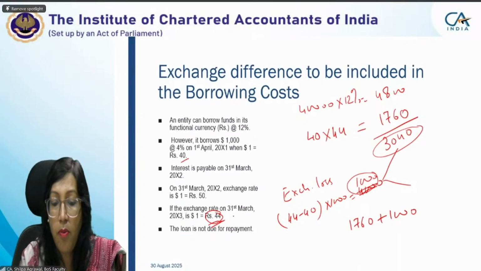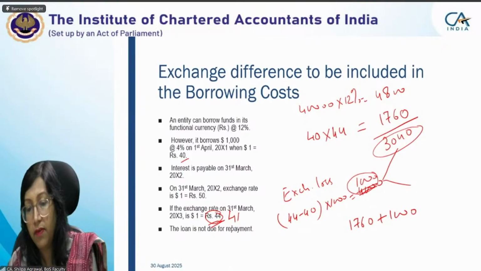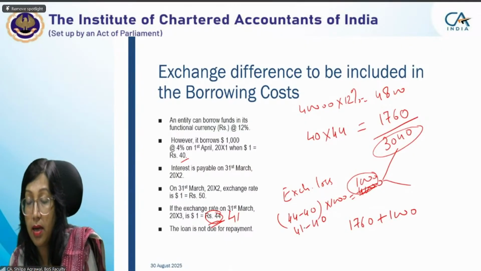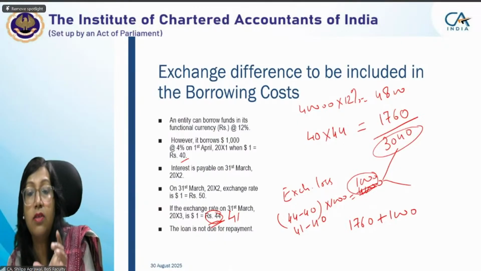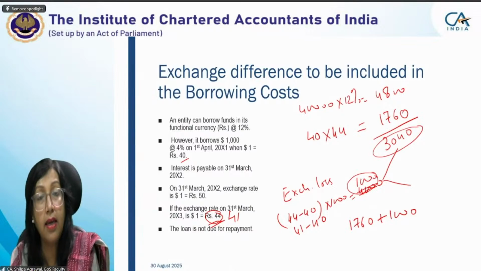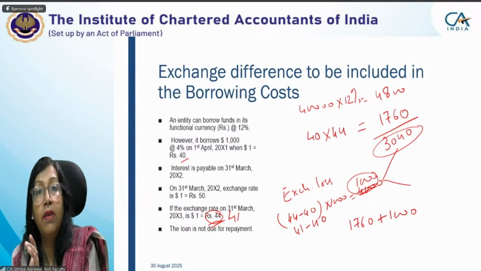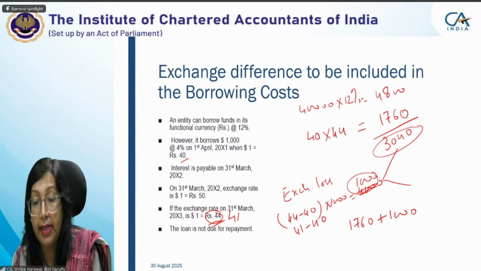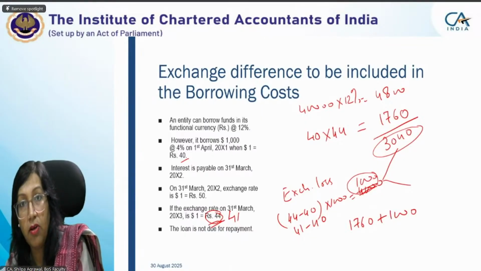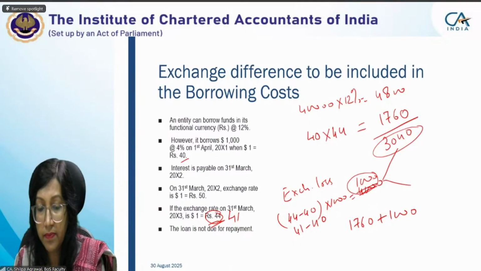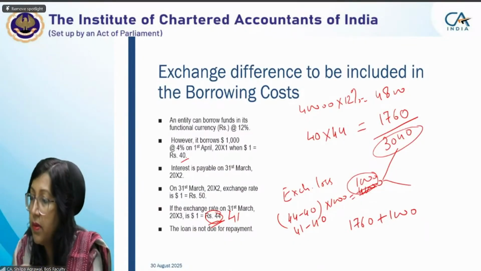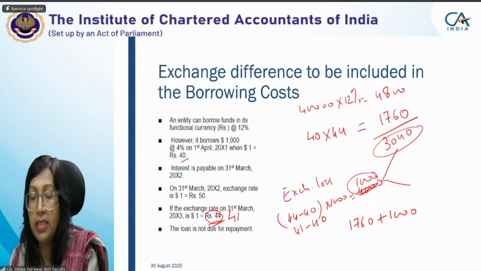In such a situation, you cannot capitalize the entire difference between the actual borrowing cost in Indian currency and the foreign currency borrowing. We have to restrict that amount to the extent of the exchange loss. Is it clear? Yes, ma'am. Whatever exchange loss is there, up to that.